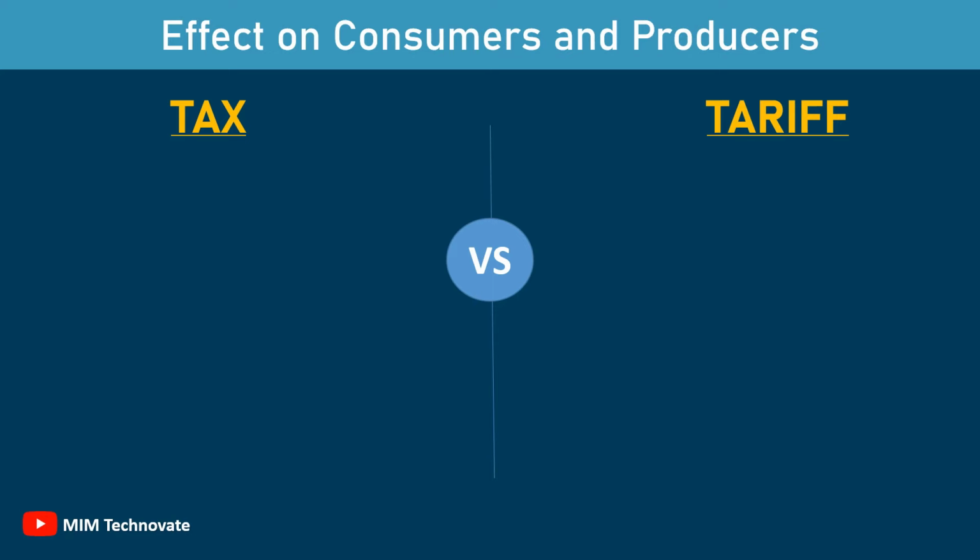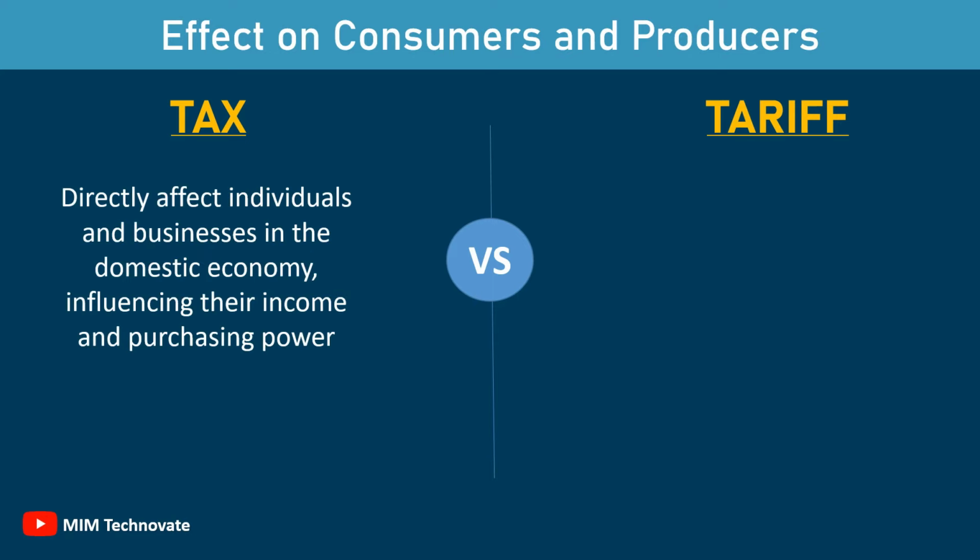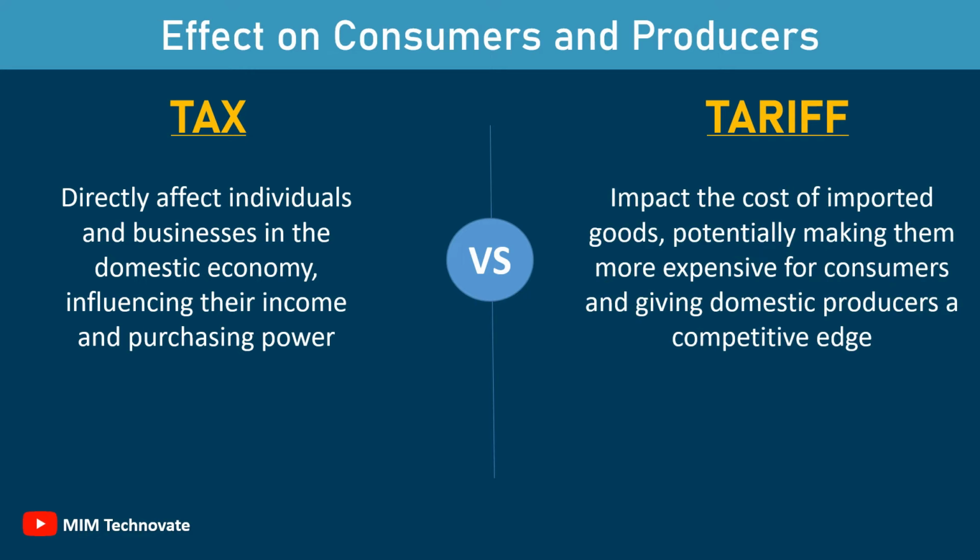Effect on consumers and producers. Taxes directly affect individuals and businesses in the domestic economy, influencing their income and purchasing power. Tariffs impact the cost of imported goods, potentially making them more expensive for consumers and giving domestic producers a competitive edge.